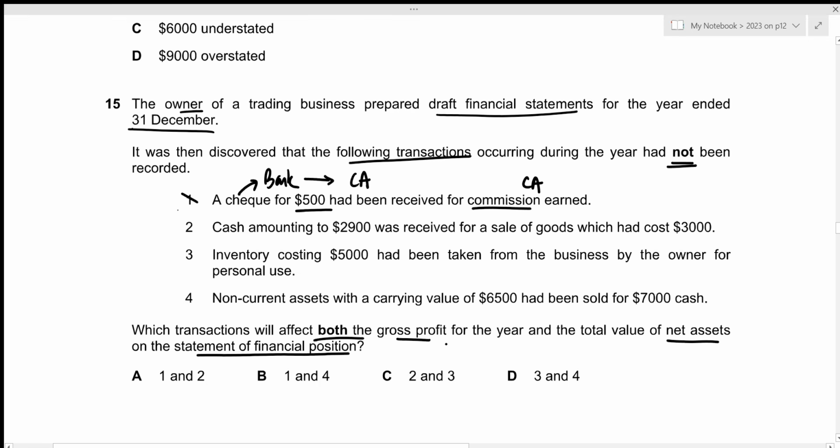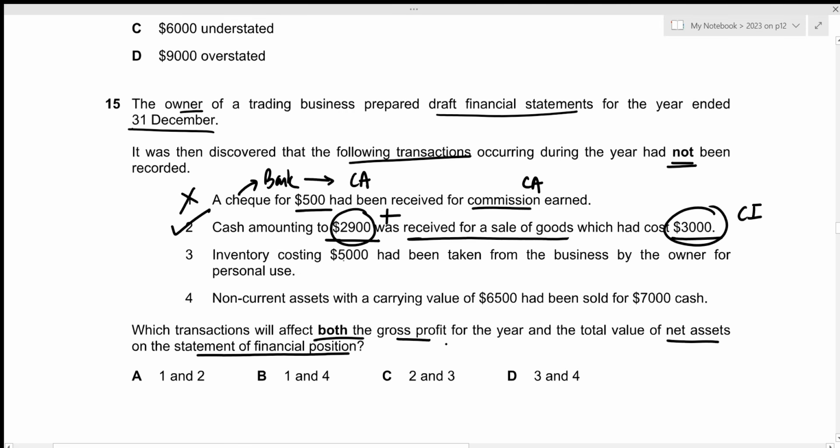For the second one, cash amounting to 2,900 was received for a sale of goods which had cost 3,000. So this will definitely impact our gross profit because 2,900 will now be added to our revenue. Then 3,000 would be subtracted from the closing inventory. That is why the second transaction is what we're looking for in this case.